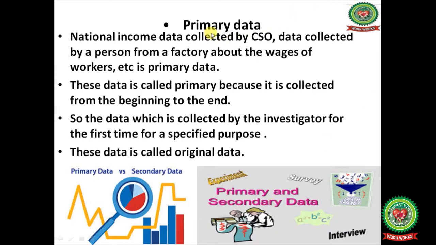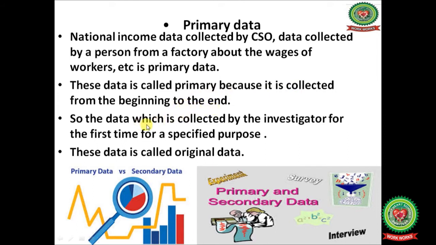First of all, we will discuss primary data. National income data collected by CSO, the Central Statistical Organization, or data collected by a person from a factory about the wages of workers, etc., is primary data. This data is called primary because it is collected from the beginning to the end.